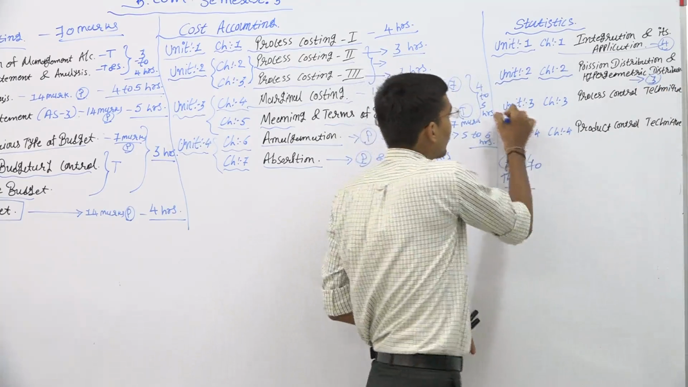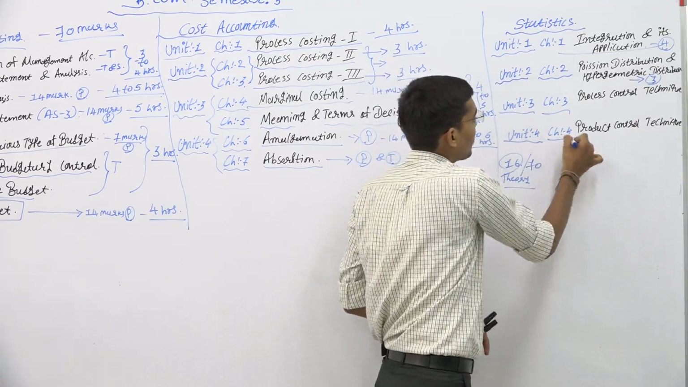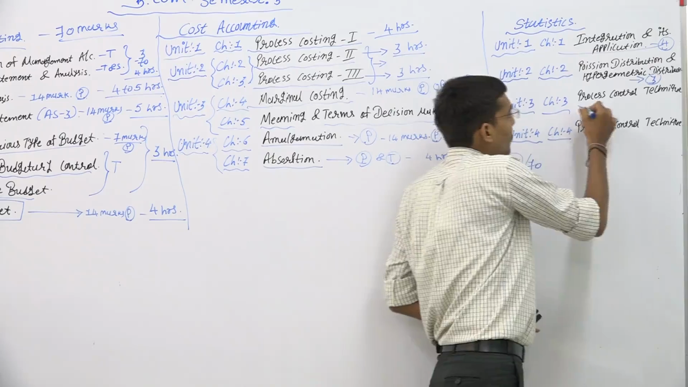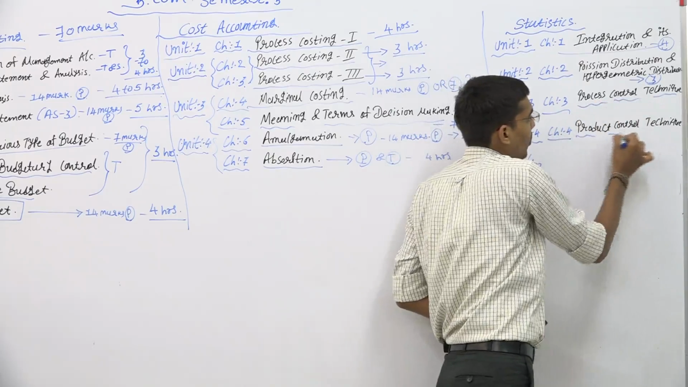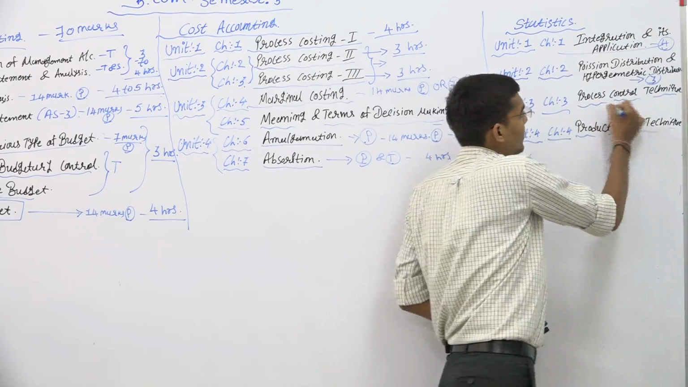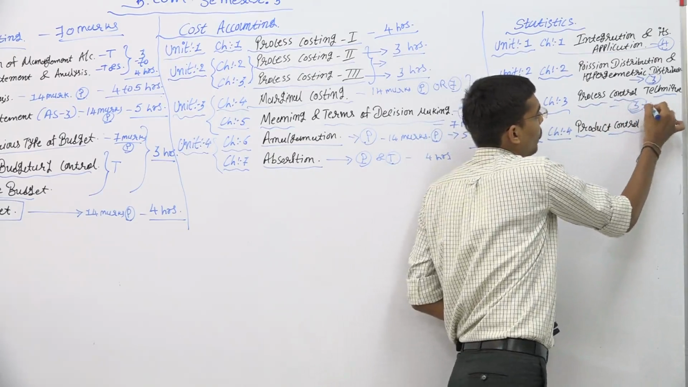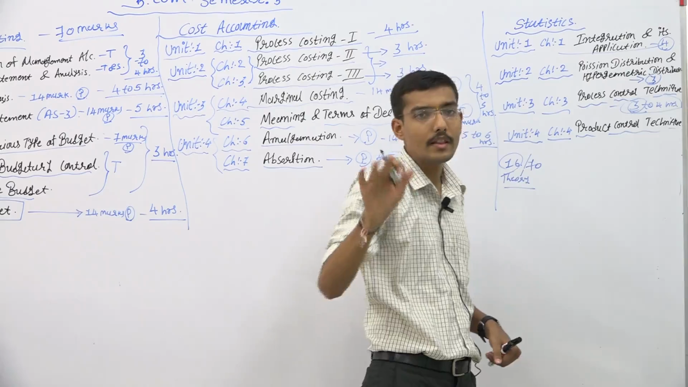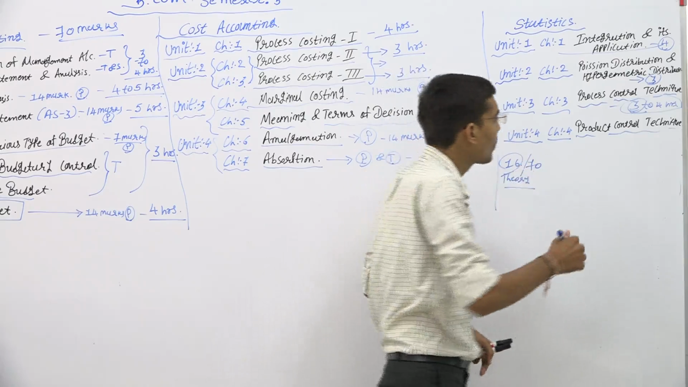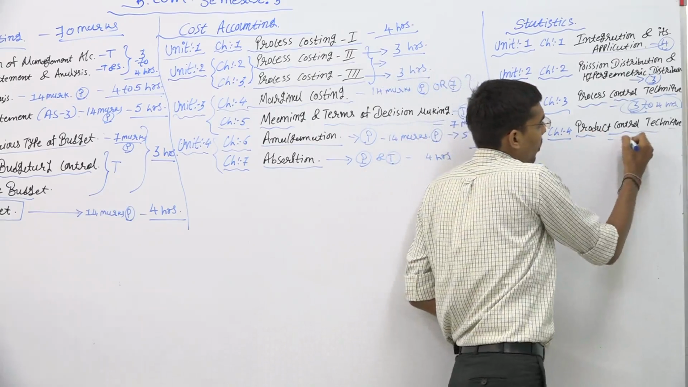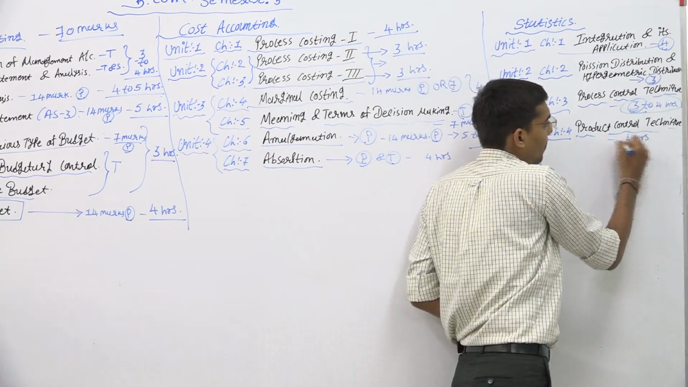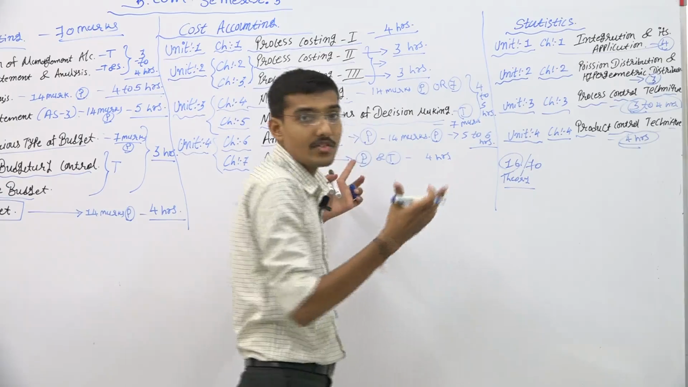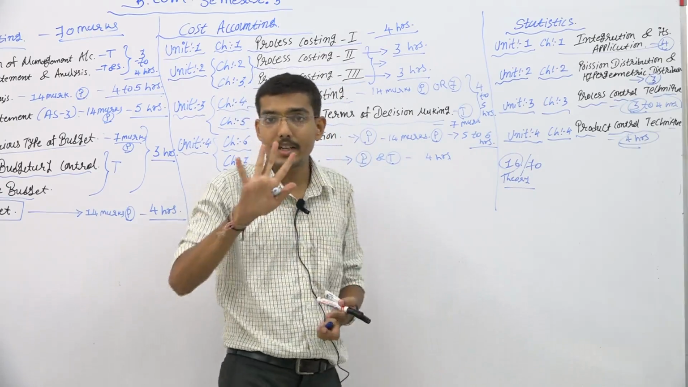Another, unit number 3 and unit number 4, chapter number 3 and chapter number 4, are interdependent chapters, that is process control technique and product control technique. This chapter contains 3 to 4 hours if you study in depth and solve all the sums in the textbook. Product control technique also takes maximum 4 hours, nothing else. So this is the structure of your 3 practical subjects.